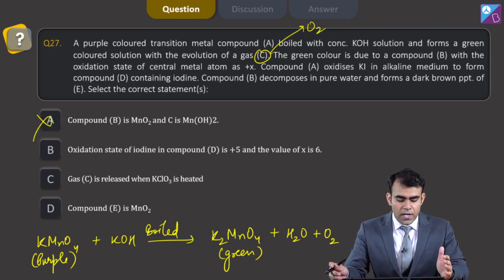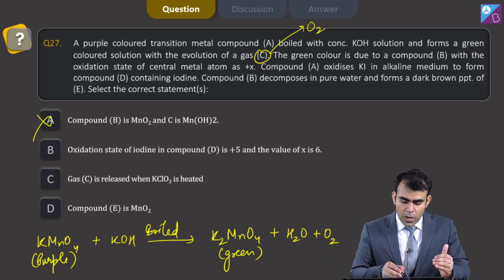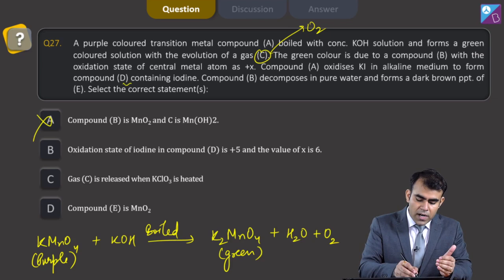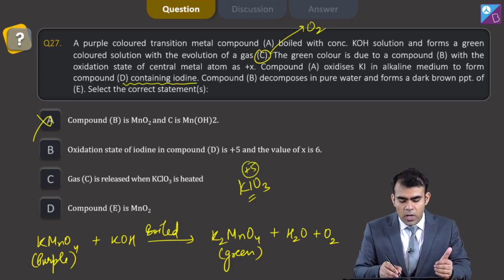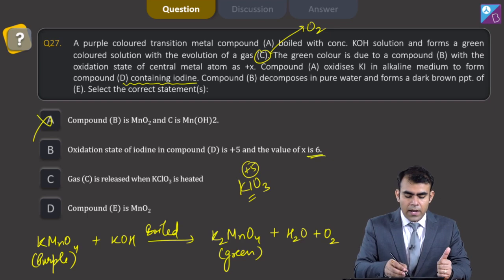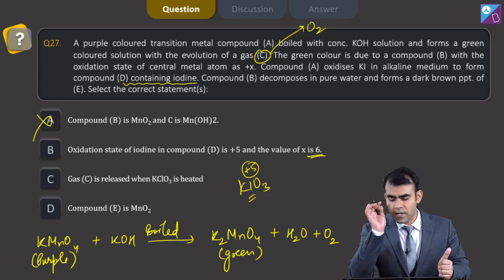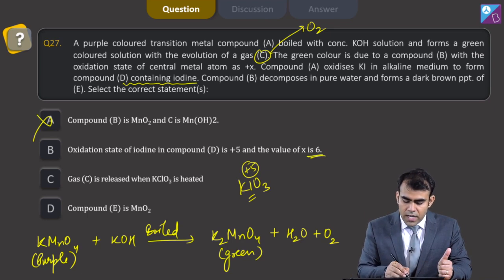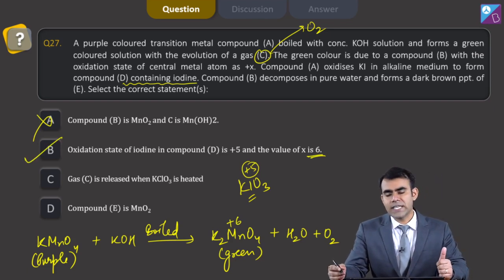Oxidation state of iodine in compound D is +5. Now compound D is basically the compound containing iodine, that is KIO3, and the oxidation state of iodine here is +5. Yes, it is correct. And the value of X is 6. Now the value of X is basically the oxidation state of the central atom of this green compound, that is K2MnO4, and yes, its oxidation state is +6. So this statement in overall is correct.